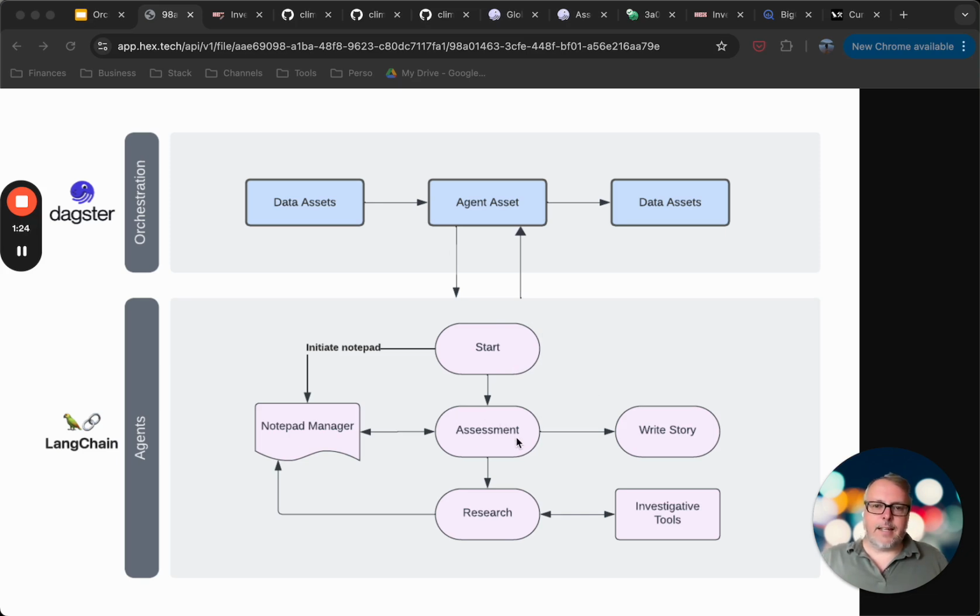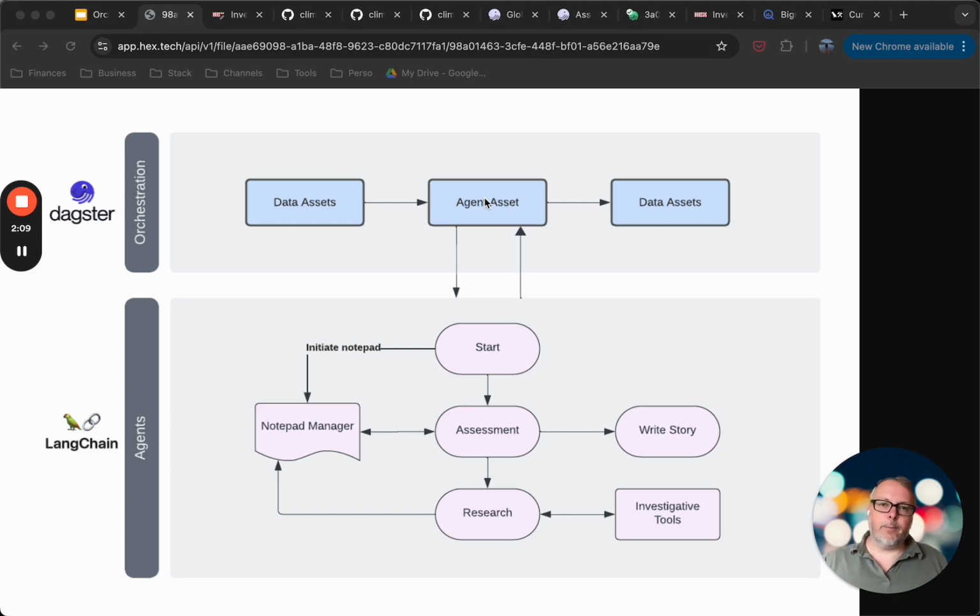The first thing that it does is assess whether it has enough information to write a brief. If it doesn't, then it starts performing research tasks. It leverages investigative tools that I've provided to it, and it writes back all of its findings to a notepad manager, which it then uses to perform a further assessment of whether it has enough information to write a brief. So it cycles through that, and then eventually, when it assesses that it has enough information, it will write a brief, which will be written back to the asset's materialization.